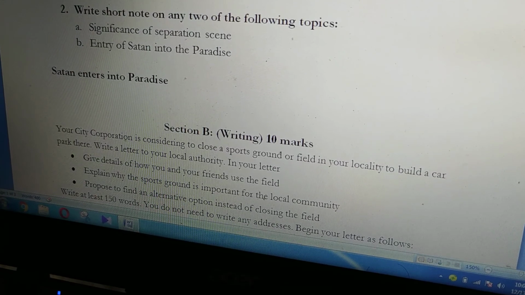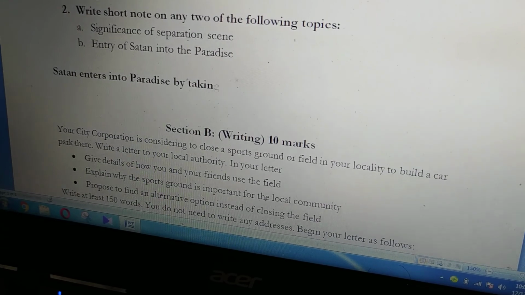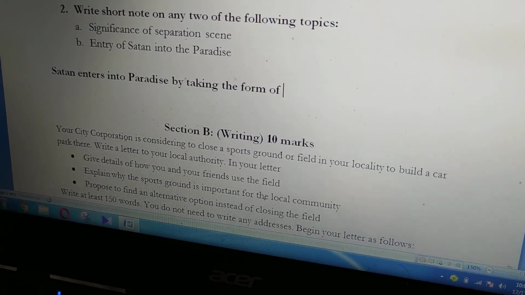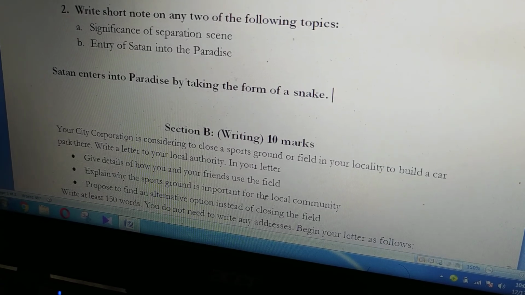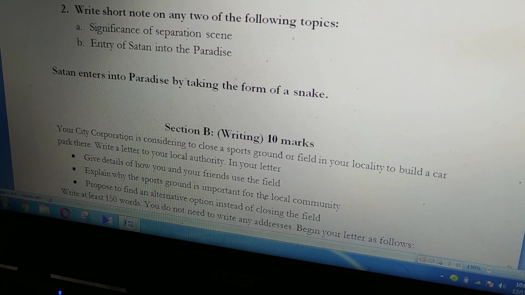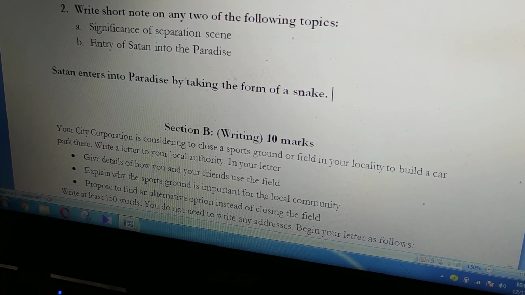For example, Satan enters into paradise by taking the form of a snake. Okay, for this answer you can write in present tense or in past tense. But if you're using present tense, then all through your answer you have to use present tense. But if you're using past tense, all through your answer you have to use past tense.